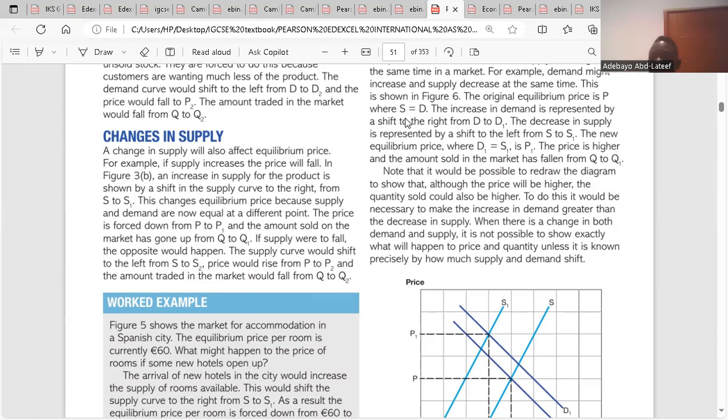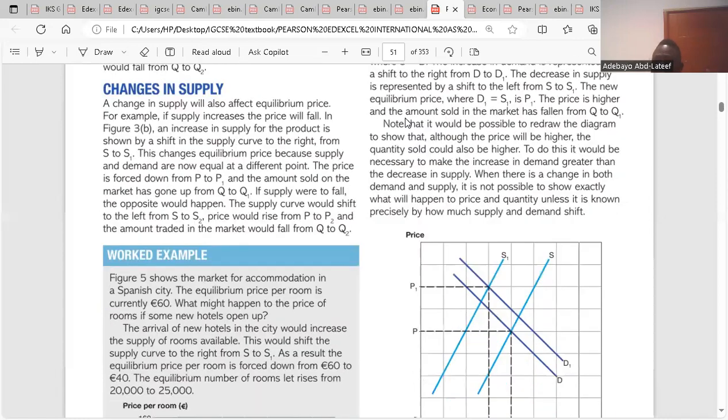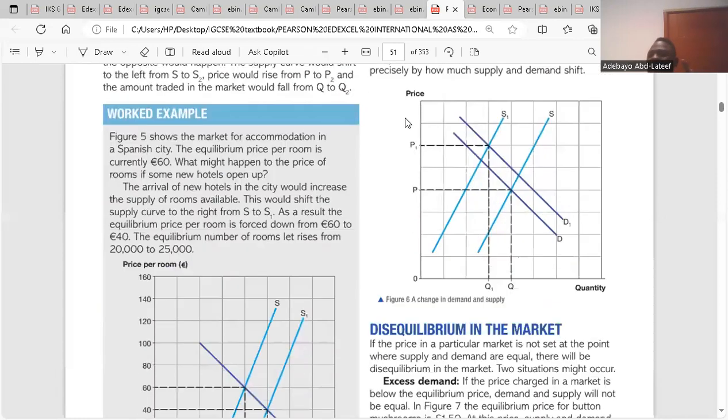Note that it will be possible to redraw the diagram to show that although the price will be higher, the quantity sold could also be higher. To do this, it will be necessary to make the increase in demand greater than the decrease in supply. When there is a change in both demand and supply, it is not possible to show exactly what will happen to price and quantity unless it is known precisely by how much supply and demand will shift.